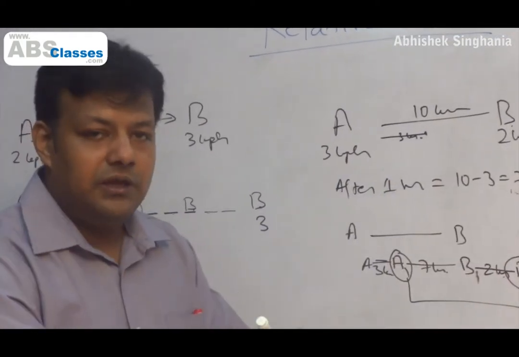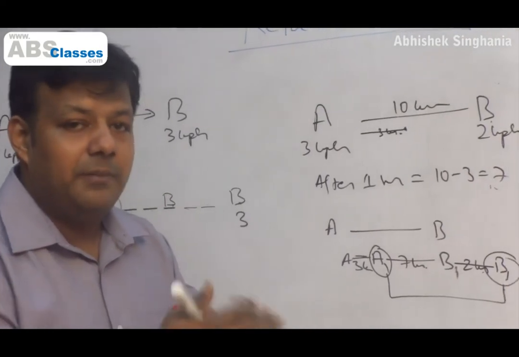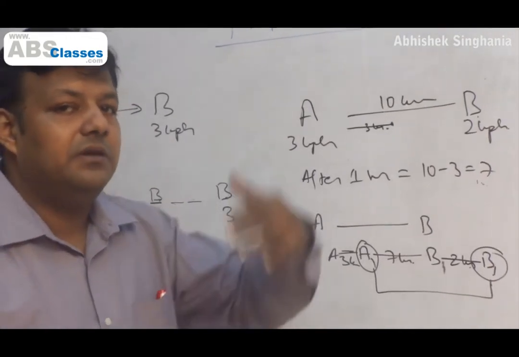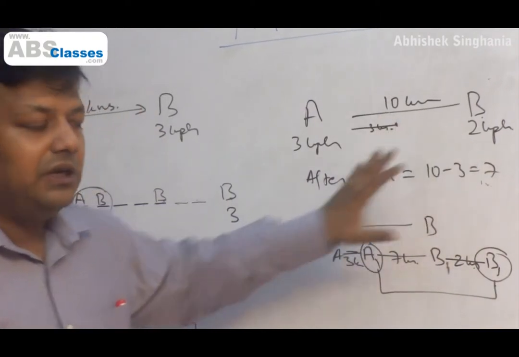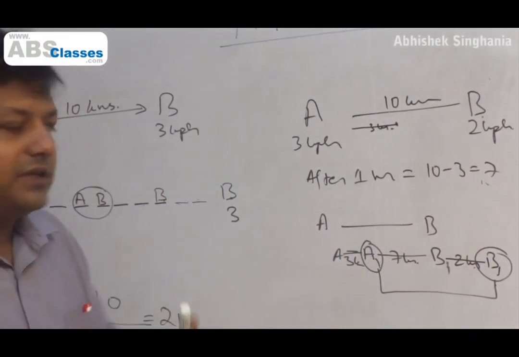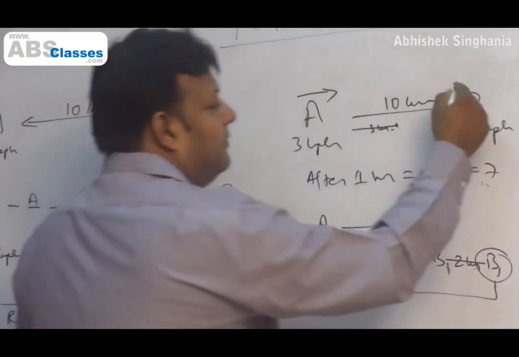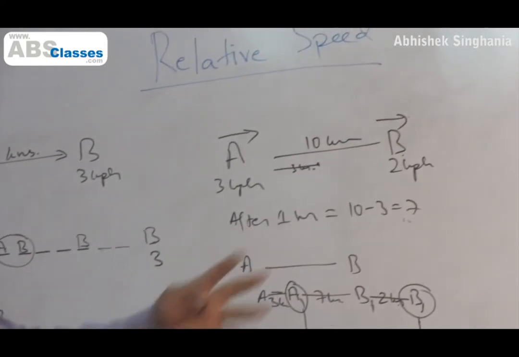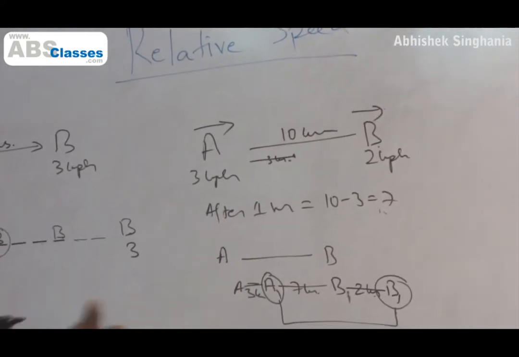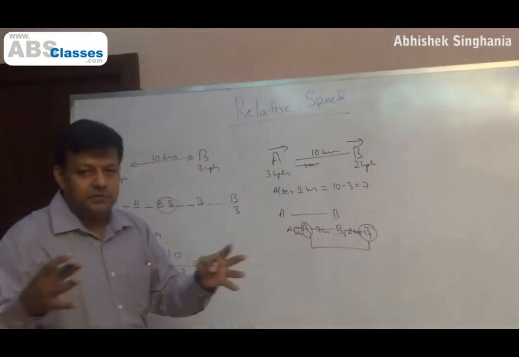When A goes 3, he has covered 3 kilometers, but his effort has been diminished by the distance covered by B, which is 2 kilometers in that same time. So the relative speed, when people are moving in the same direction, is the difference of the speed. When going in the opposite direction towards each other, they are adding up to the effort of meeting each other. So the relative speed is added up.